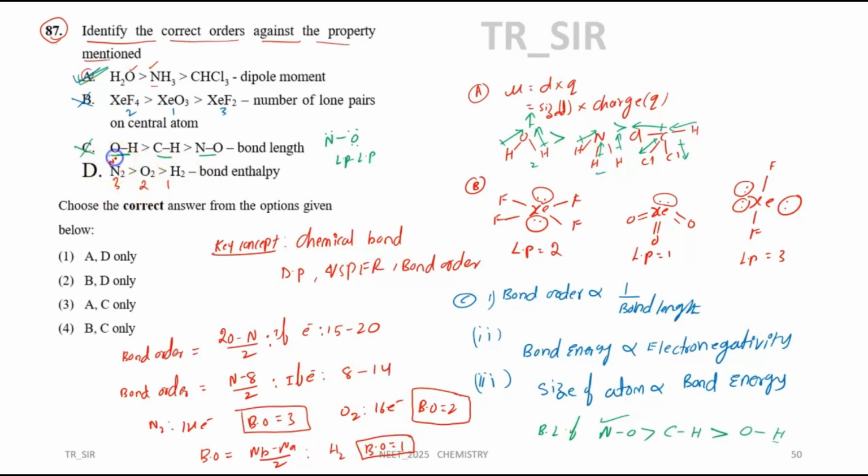How? Here, nitrogen to nitrogen has a triple bond, oxygen to oxygen has a double bond, and hydrogen to hydrogen has a single bond. So the bond orders given are correct. So A and D are the correct statements. That means option A is the right answer.